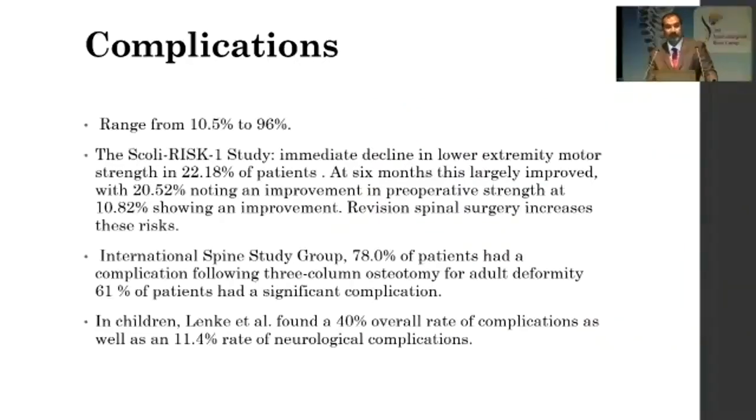These extensive procedures have complications and usually range from 10 to 96%. The Scoliosis study showed weakness in 22% of the patients, which improved at 6 months in 20% of the patients. The International Spine Study Group showed 78% overall complication rate, with 61% of the patients having significant complication. And Lenke showed in children about 40% overall complication rate, with 11% neurological complications.